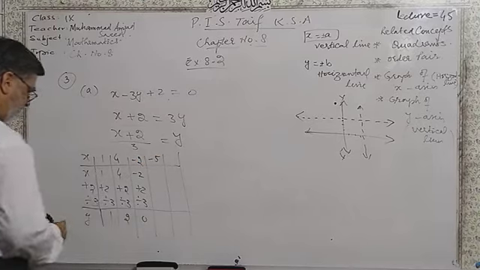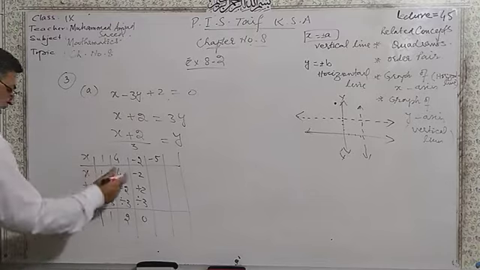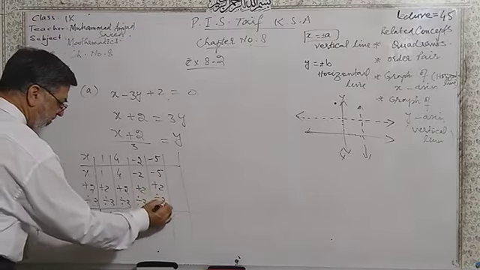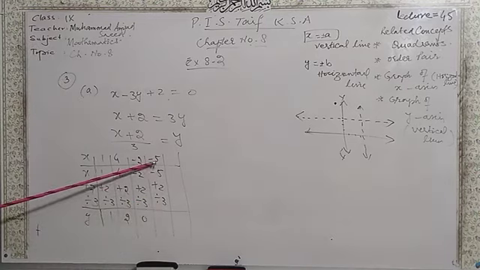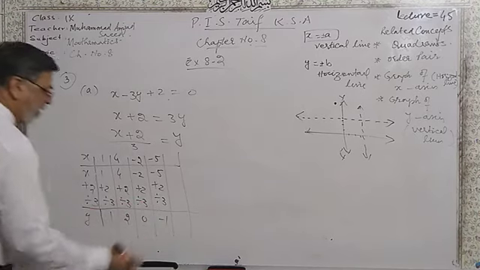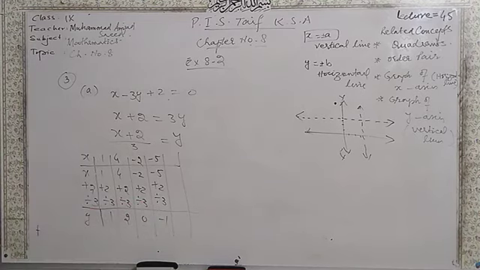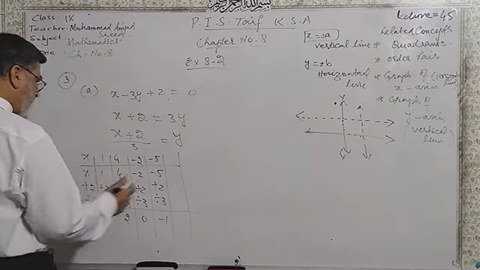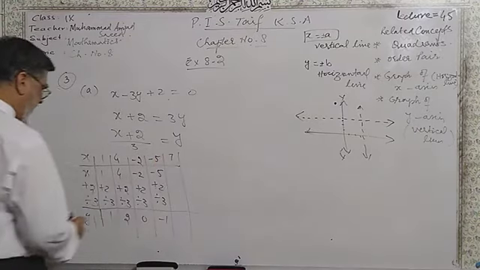This is minus 5 plus 2 divided by 3. Remember that minus 5 plus 2 is minus 3 and minus 3 divided by 3 is minus 1. Dear students, now you have ordered pairs. We can take another point. For example, we can take 7 even.